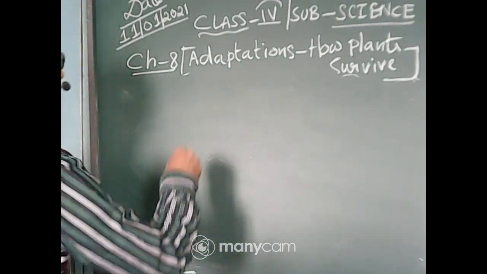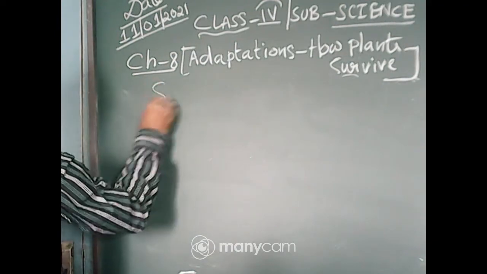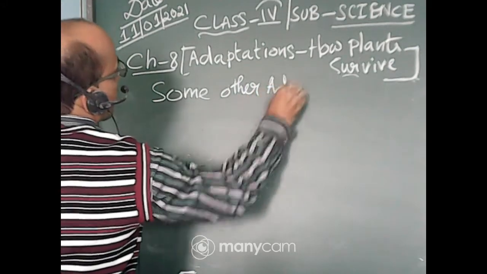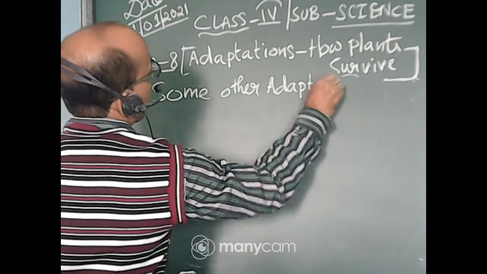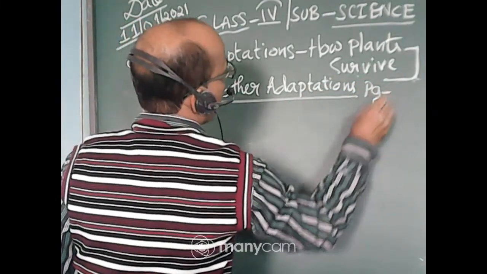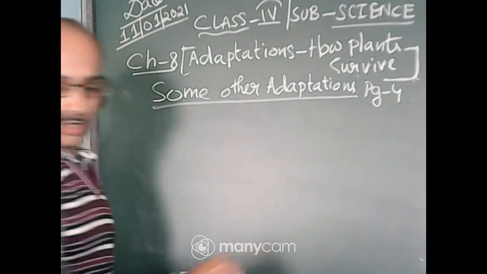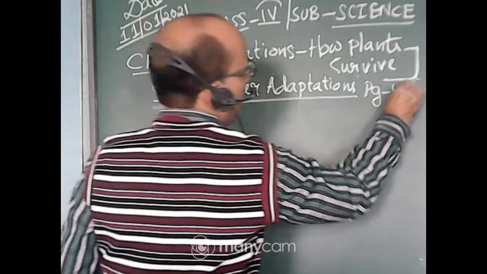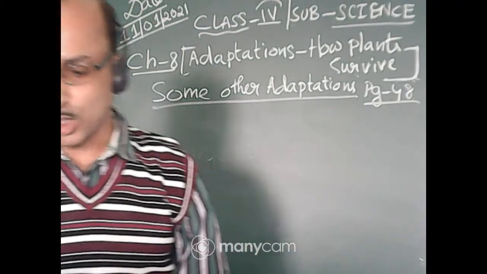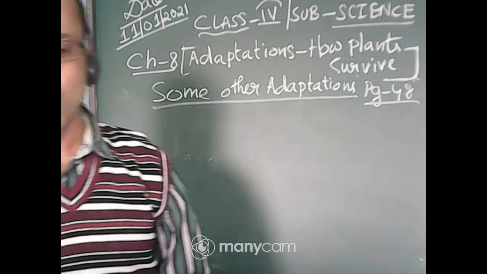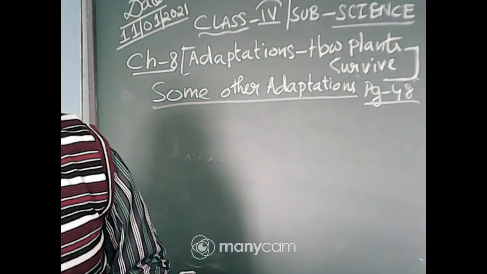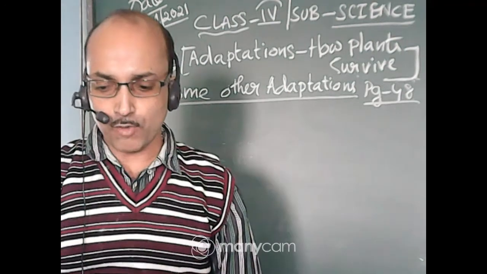So I will discuss now some other adaptations. This is page number 48. Okay, I am discussing page number 48. So see here, first of all, plants with thorns. I think all of you have your science book with you. You must follow there, page number 48.